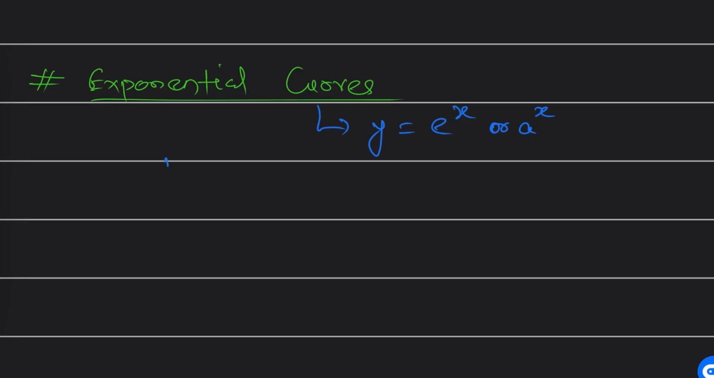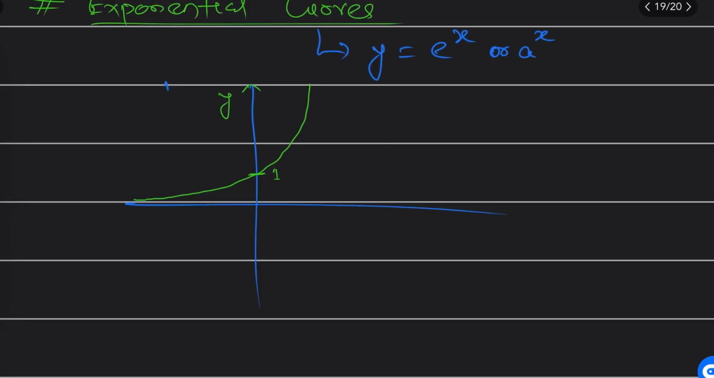Sir, how does y is equal to e to the power x look? Let me show you, I'm drawing here. Y is equal to e to the power x will look like this. This point is 1. At x equal to 0, y is going to be 1, because e to the power 0 is 1. This is the equation of exponential. If the power is negative, it will just go in the opposite direction.